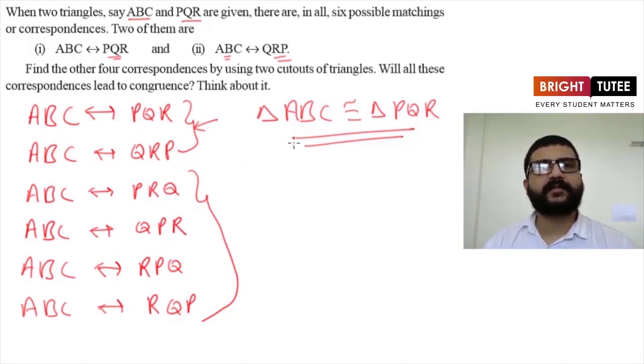And we have seen while writing the congruency relations, we have to be very careful about the order of the vertices. Now in upcoming videos, we are going to practice many more questions on congruency of triangles. So in this chapter, we are going to study mainly congruency of triangles only, and we are going to see many criteria for showing two triangles congruent.